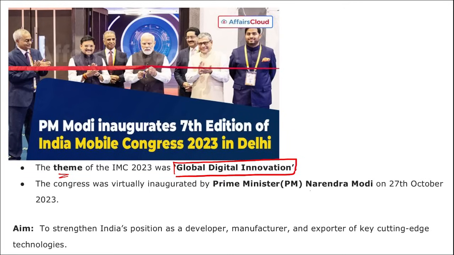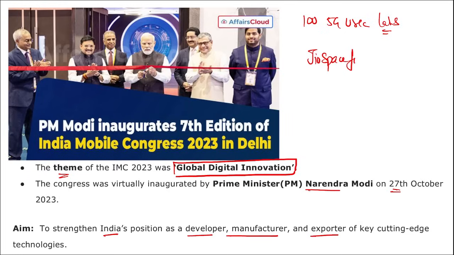The Congress was virtually inaugurated by Prime Minister Narendra Modi on 27th of October, and it ran from 27th to 29th of October. Correct? The main aim is to strengthen India's position as a developer, manufacturer and exporter of key cutting edge technologies. Also during this IMC, PM Modi awarded 100 5G use case labs to educational institutions across India. Apart from this, Reliance Geospace Fiber was also launched during this IMC.